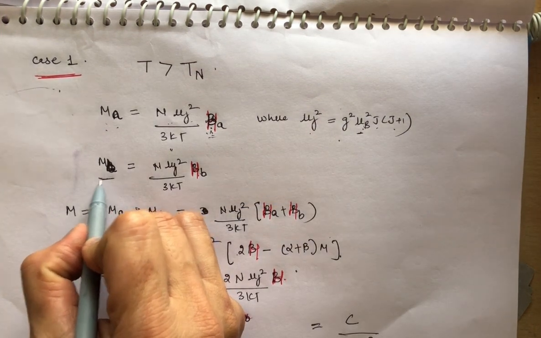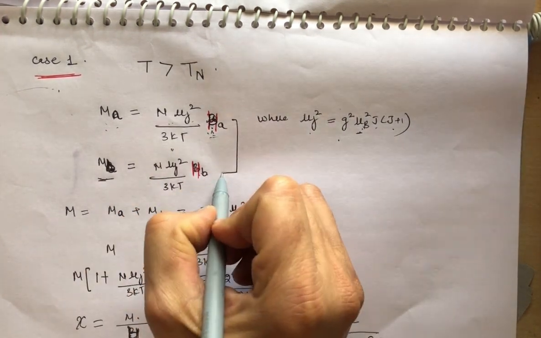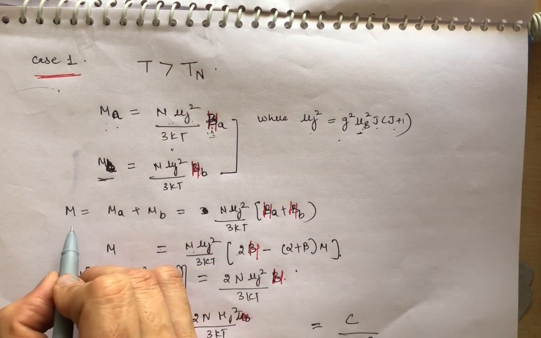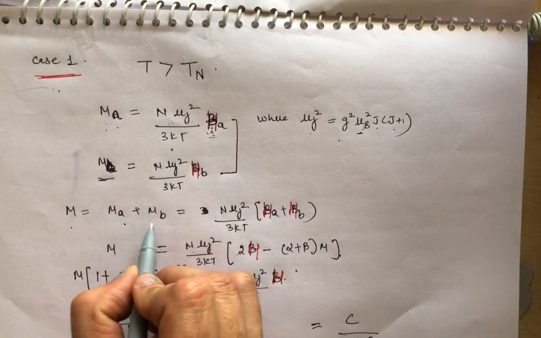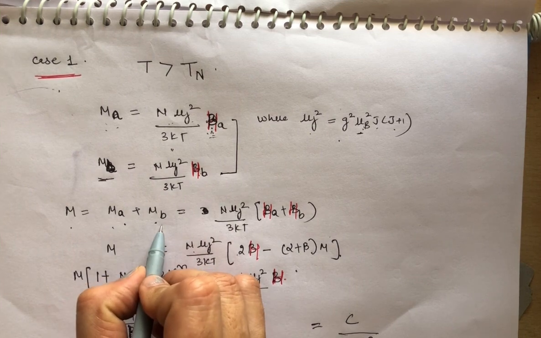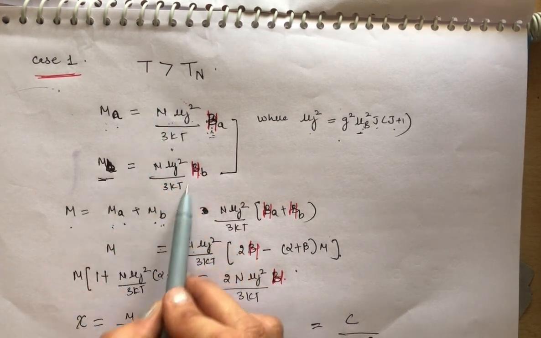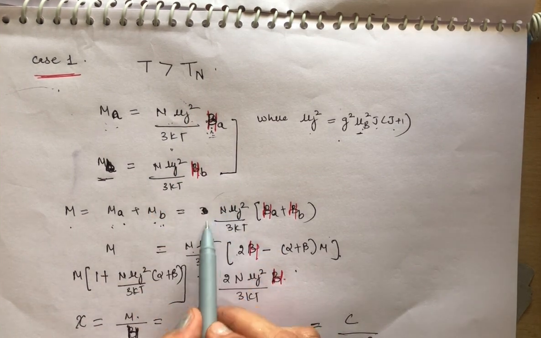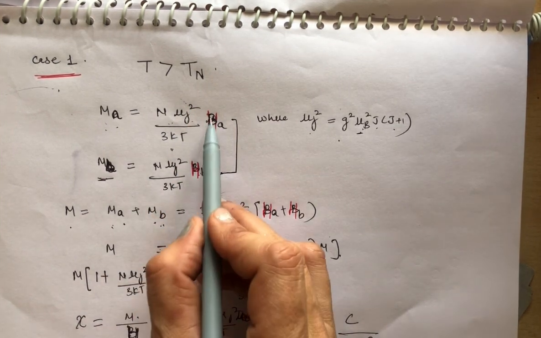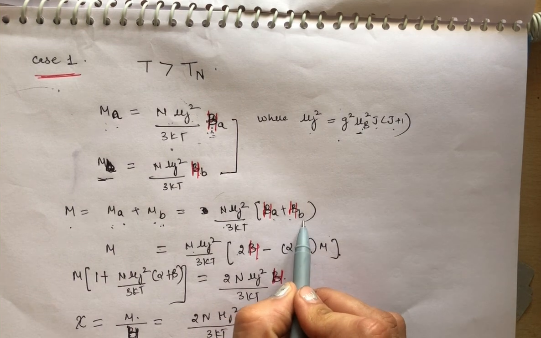Similarly, for magnetization Mb you can directly use these formulas. And total magnetization is equal to the sum of the two magnetizations. When I take the sum of these two, the common constant parts we can take outside the bracket, and inside the bracket Ha plus Hb.